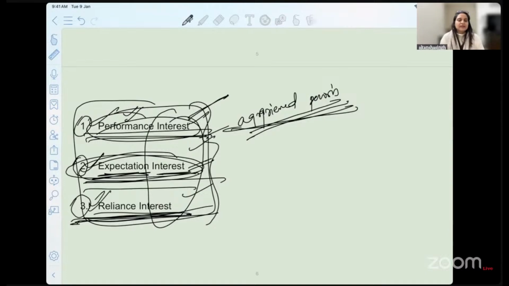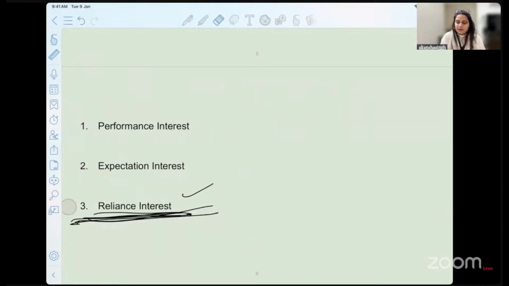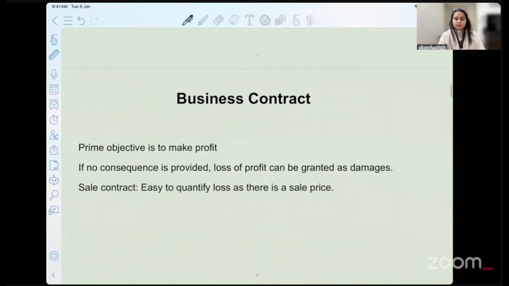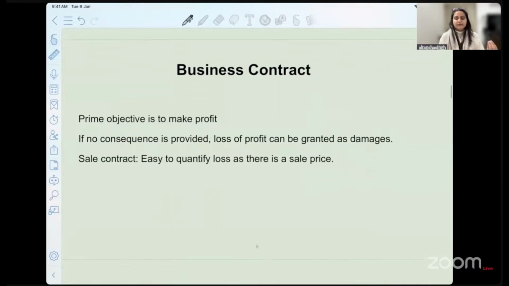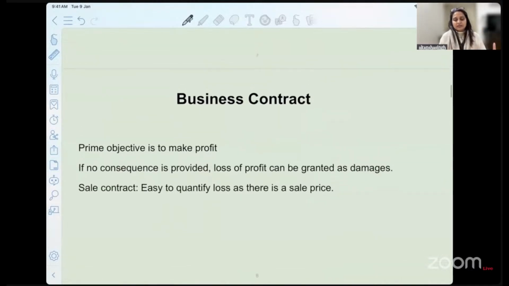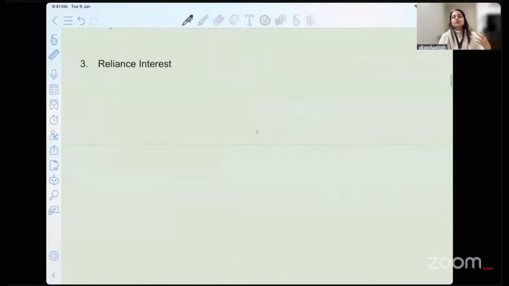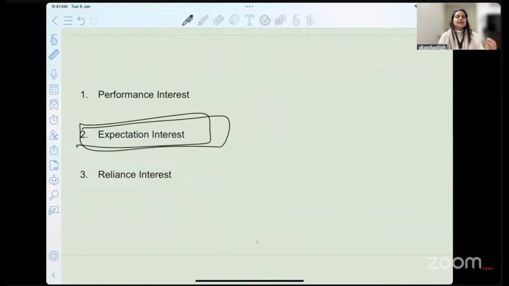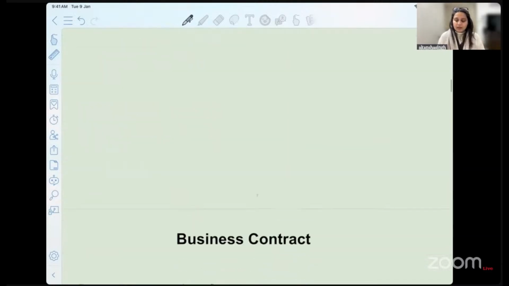And the third one is your interest when you relied on the other person and the performance or promise of any particular nature. So these can be three categories which you can use when mentioning your answer, especially when you are talking about contract and about consequences of compensation. You can write down about this particular expectation interest.